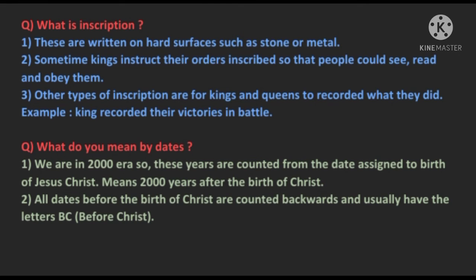So, these two questions are very important, so listen carefully. What is an inscription? Inscriptions are written on hard surfaces such as stone or metal. Sometimes kings had their orders inscribed so that people could see, read and obey them. Other types of inscriptions are for kings and queens to record what they did. For example, kings recorded their victories in battles.